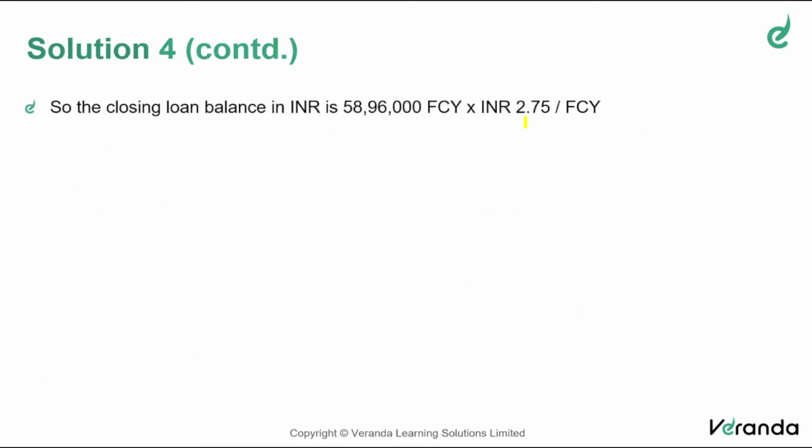So what is the loan closing rate? 58 lakh 96,000 foreign currency is the closing balance of the loan. On that date, the rate is 2.75. So in Indian rupees, the closing balance of loan is 1 crore 62 lakh and 14,000.